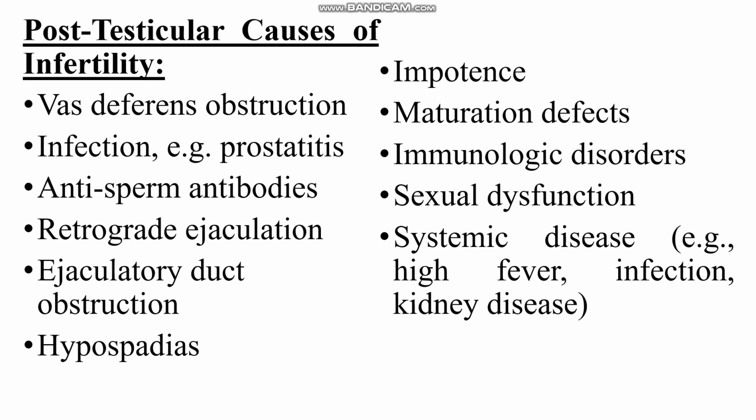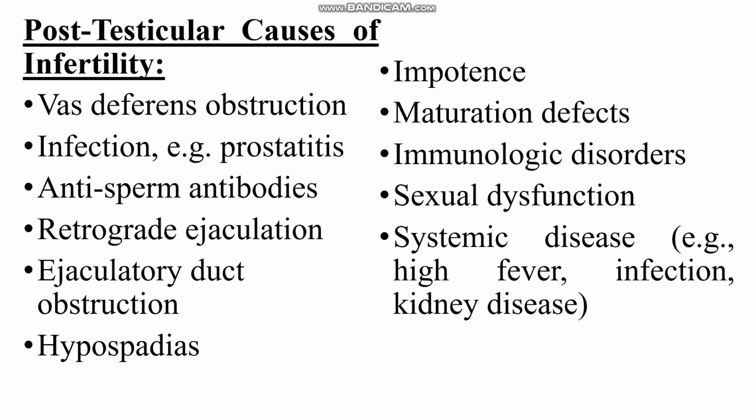Coming to the post-testicular causes of infertility: vas deferens obstruction, infections like prostatitis, anti-sperm antibodies, which are antibodies acting against semen or sperm. Retrograde ejaculation. What do you mean by retrograde ejaculation?